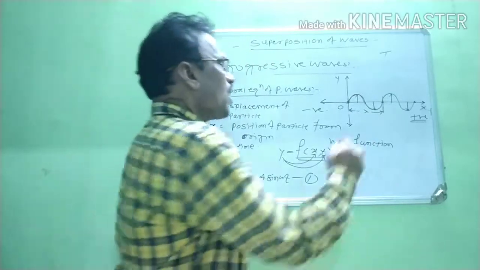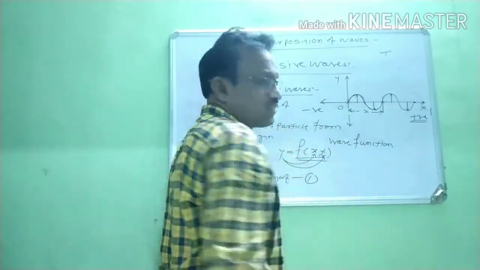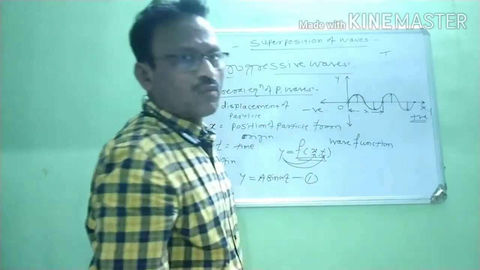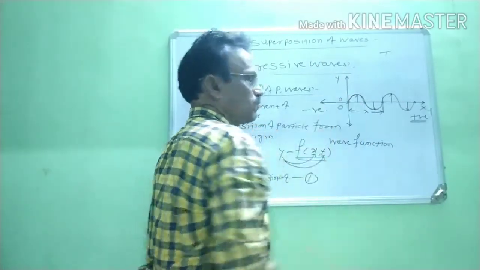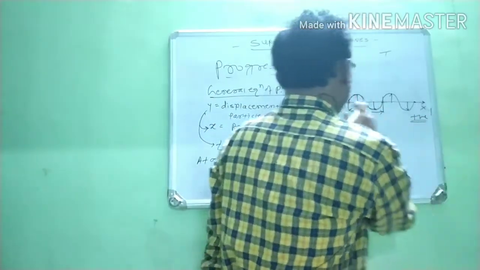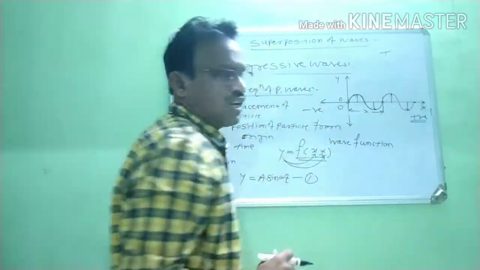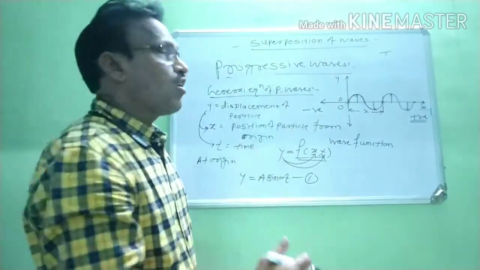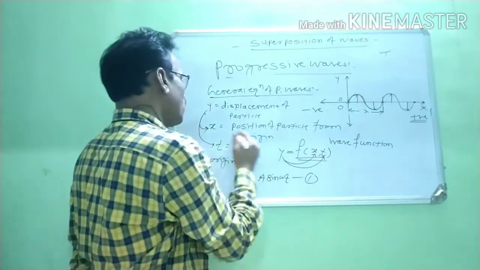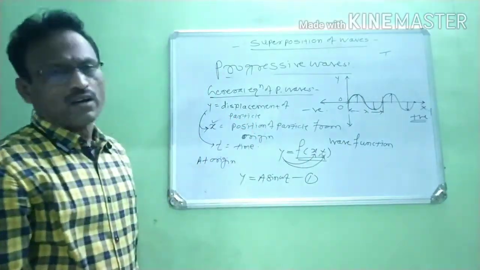Now, when a particle is at rest, the phase angle or phase difference of that particle is zero. As soon as this particle moves away from the origin, its phase angle also changes, and this phase angle always depends upon the position of that particle.